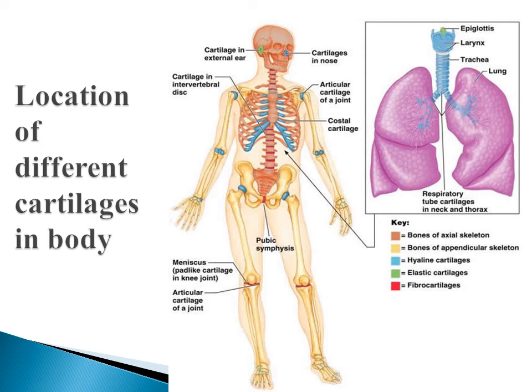Location of different cartilages in the body. This picture shows the location of different cartilage in different parts of the body. The blue one shows the hyaline cartilage that is present between the ribs and the sternum, and it is present in shoulder joint, in elbow joint, in the joint of the wrist, and it is also present between the hip joints. The second one is the elastic cartilage that is shown with the green color, and it is present in our ear. The last one is fibrocartilage that gives support to the body, so it is present in the places of the body that support the body weight. It is present in knee joint and between the vertebrae.